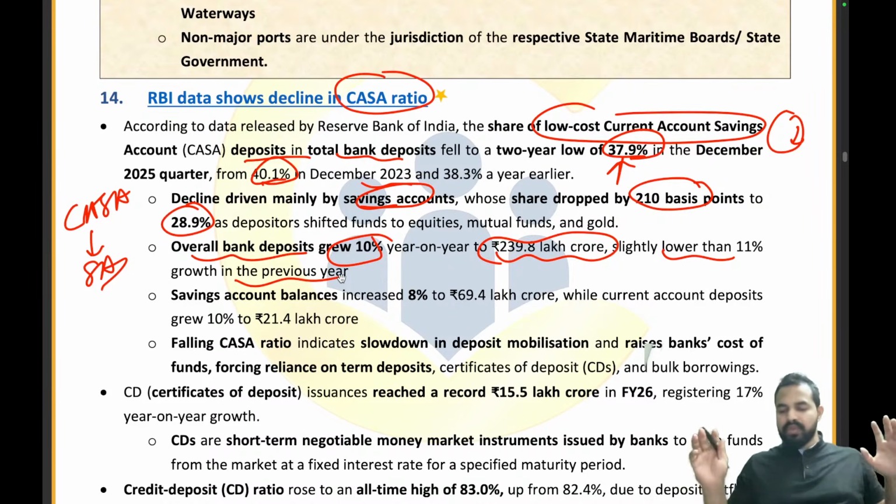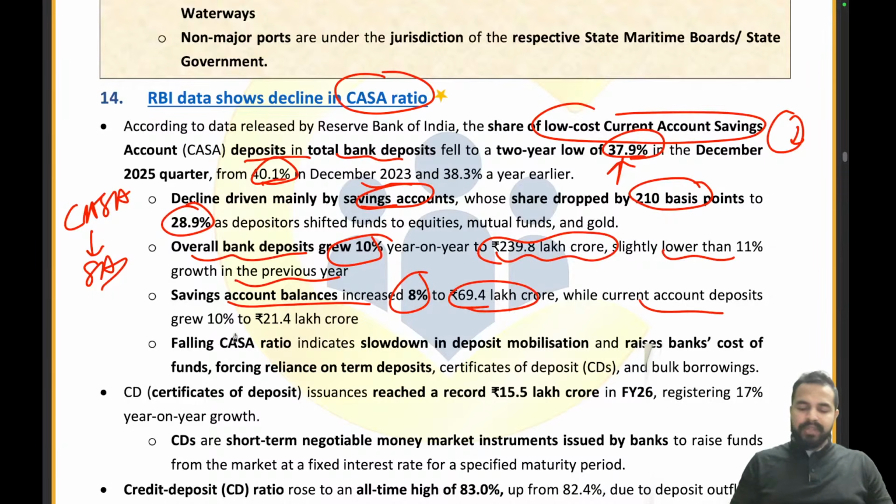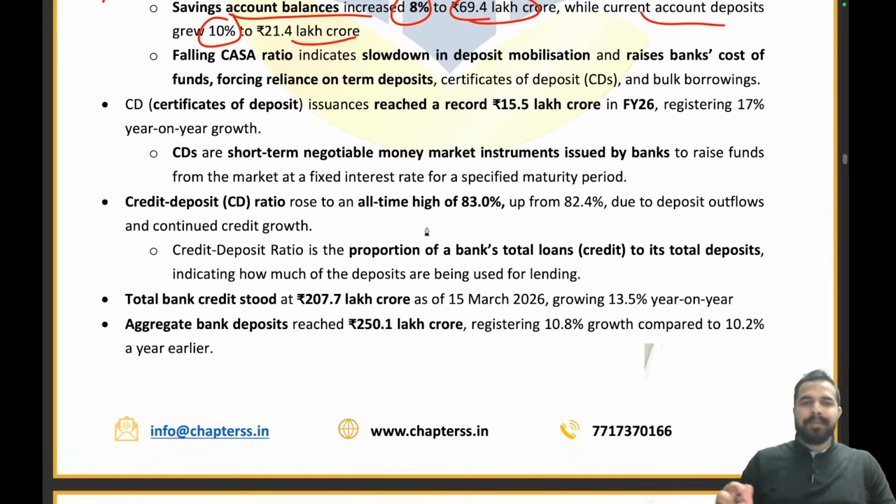So we told you the low cost CASA deposit has declined by 37.9%. What is the reason? Savings account. It has reduced by 210 basis points to 28.9%. Savings account balances increased by 8% to 69.4 lakh crores, while current account deposits have grown 10% to 21.4 lakh crores. ठीक है जी? And the overall bank deposit has grown by 10%. That is what the RBI has mentioned.